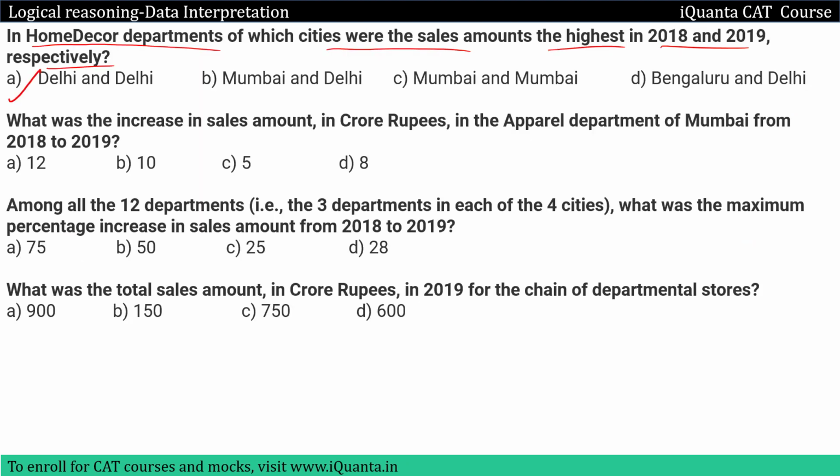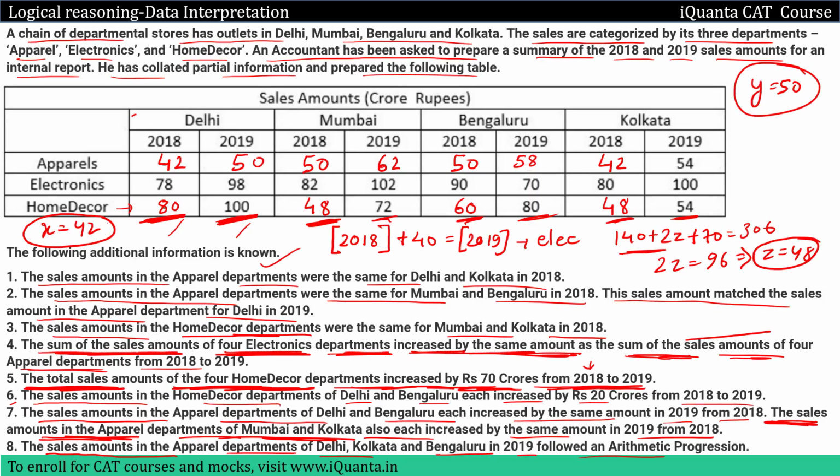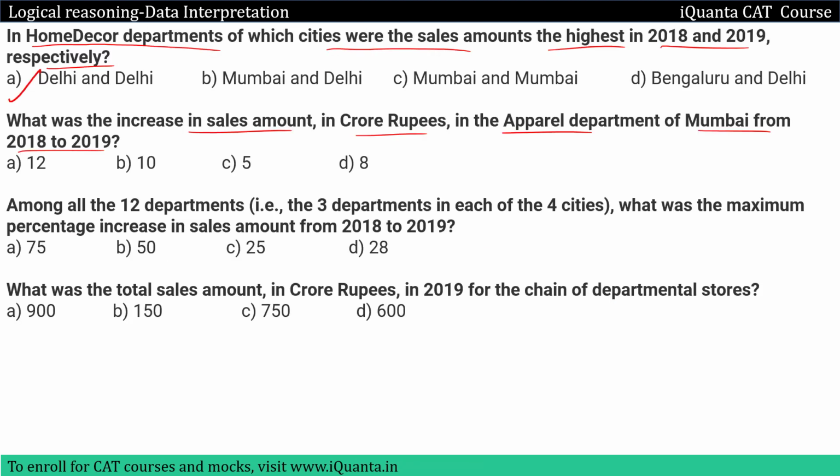Option A. What was the increase in sales amount in crore rupees in the apparel department of Mumbai from 2018 to 19? So apparel department Mumbai 2018 to 19, 50 to 62. So this is an increase of 12, right? 12 crore. Option A will be the correct answer.